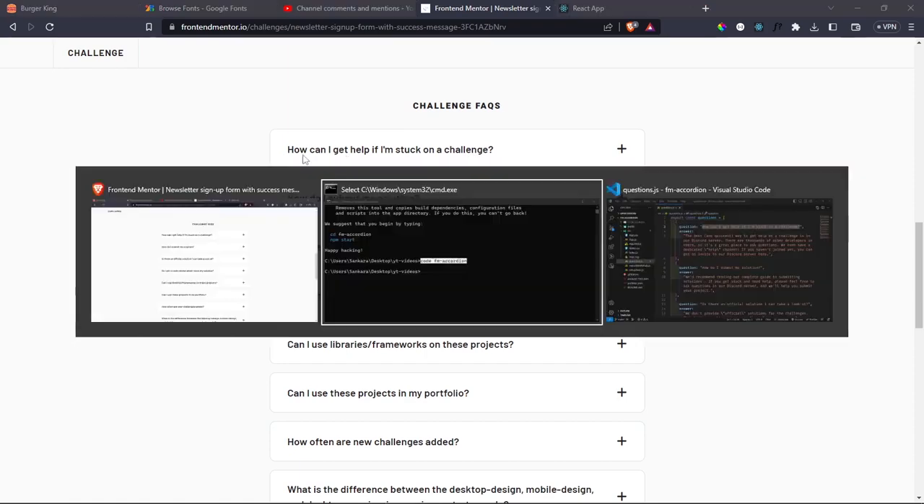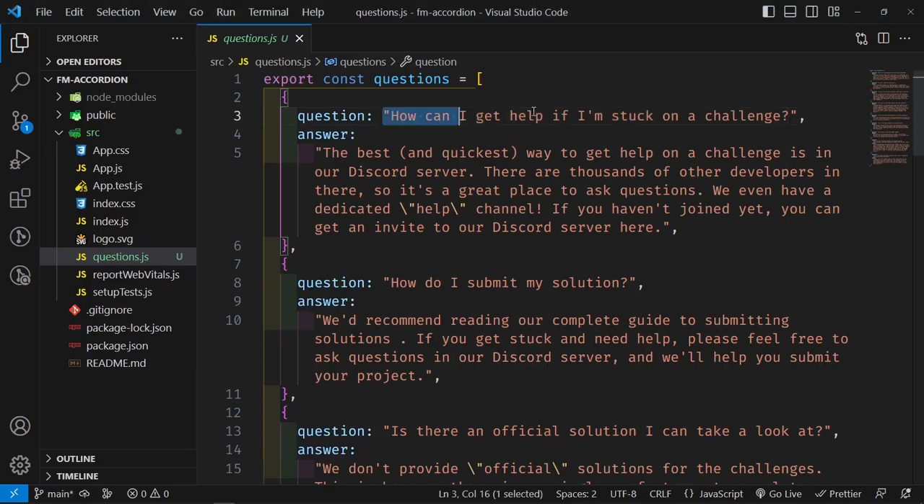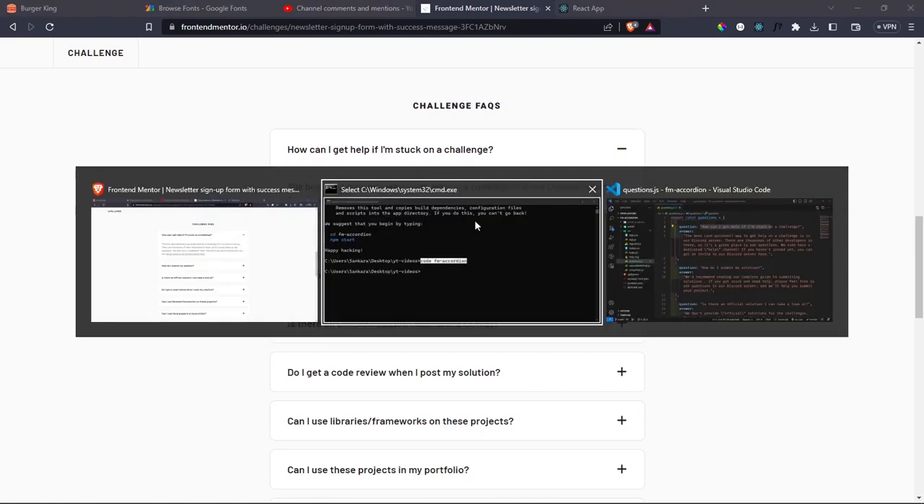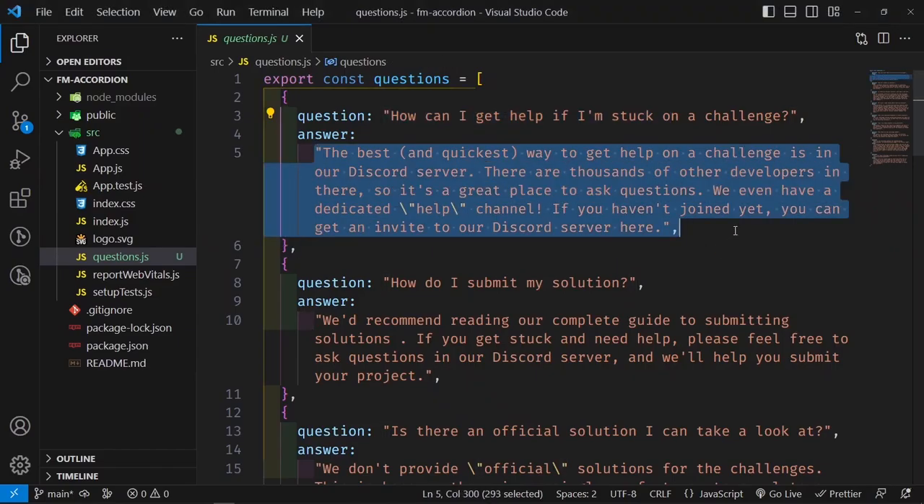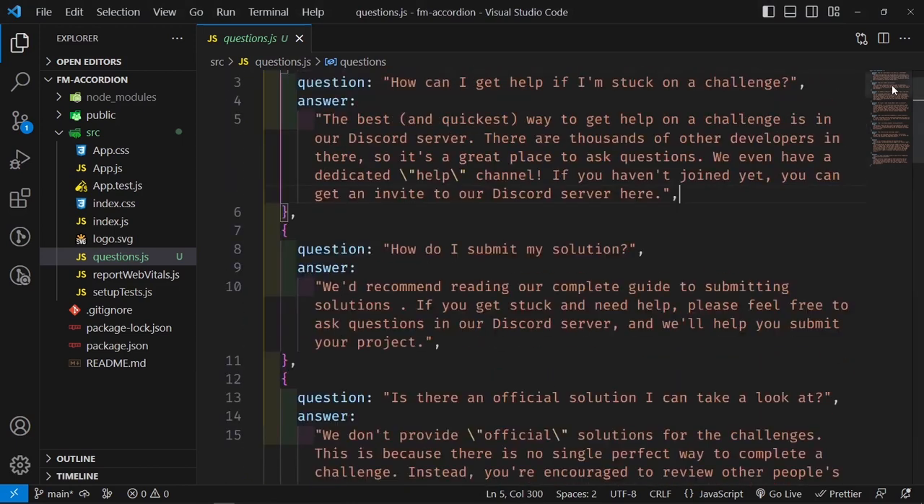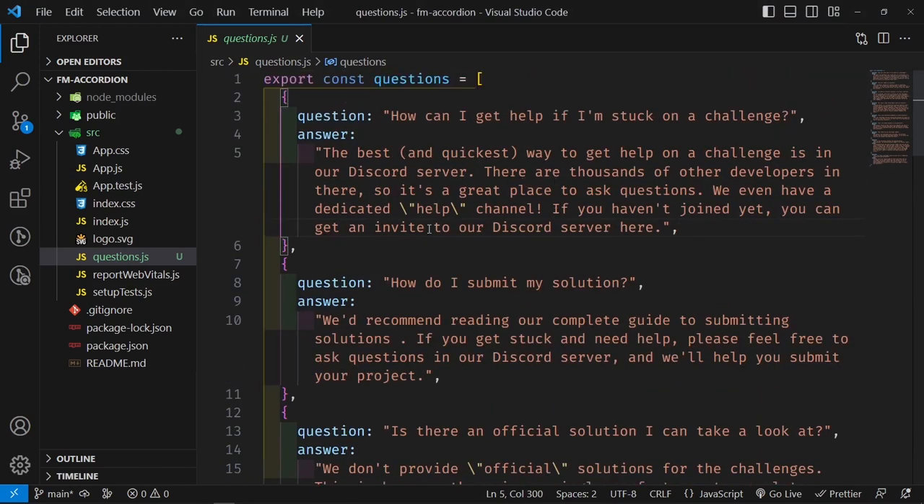So the question is this one, and the answer, when you expand it, is basically this one, which I've just copied and pasted inside here. I've done that for all the other questions as well. So this is what we're going to be working with.